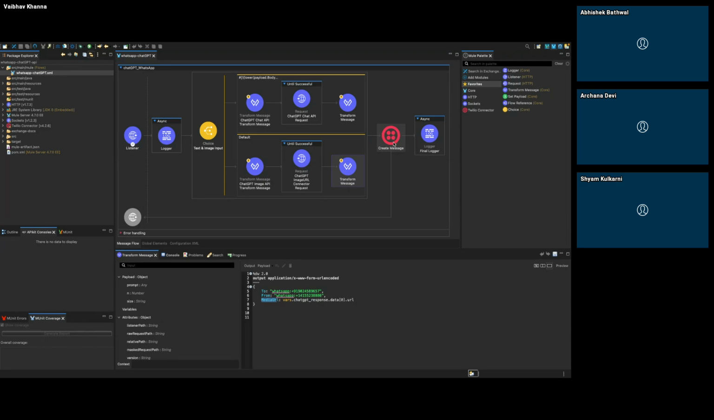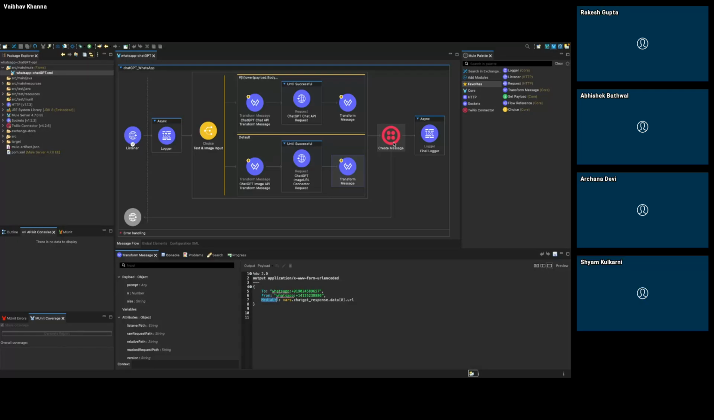Any questions anyone has till now? Yes. In the images part, what is the n? It is the number of images. Okay. Suppose if I give two, then I will get two images. Correct. Okay. Got it.